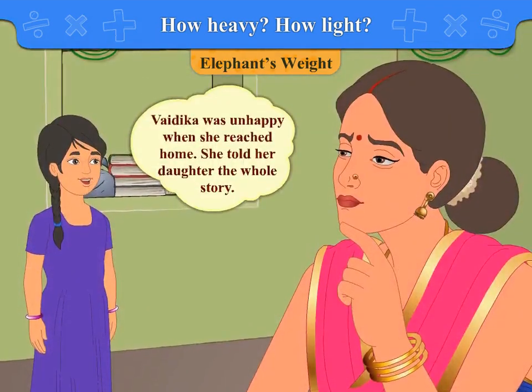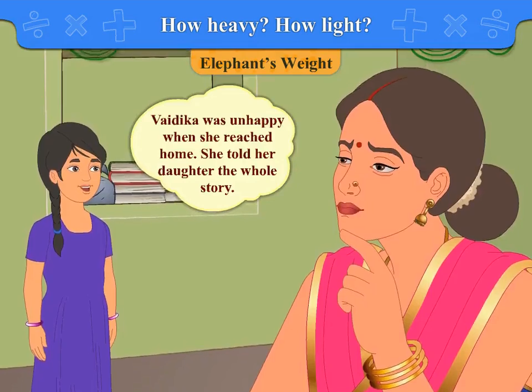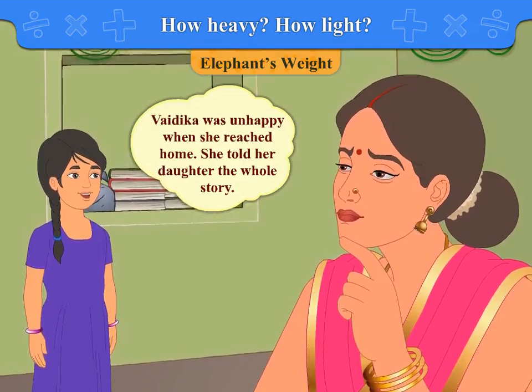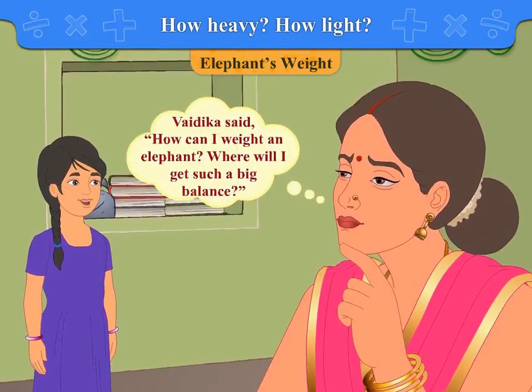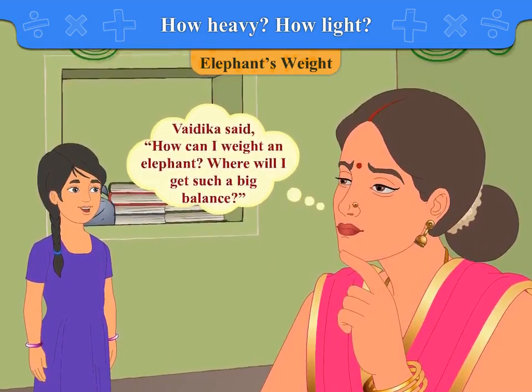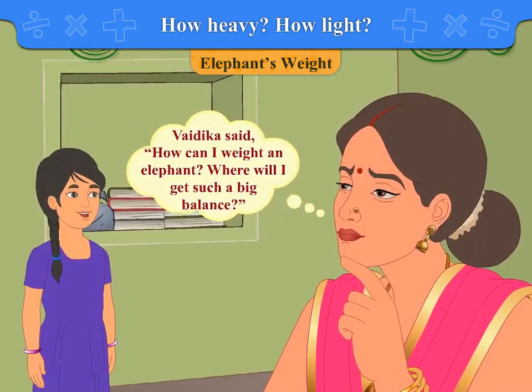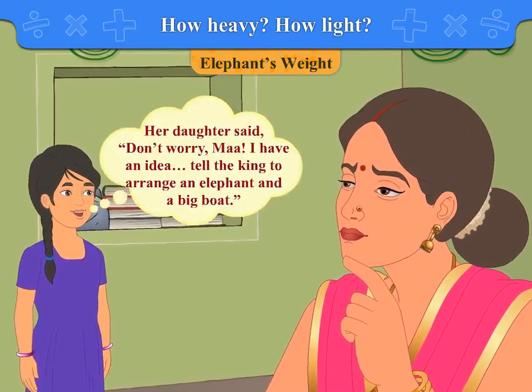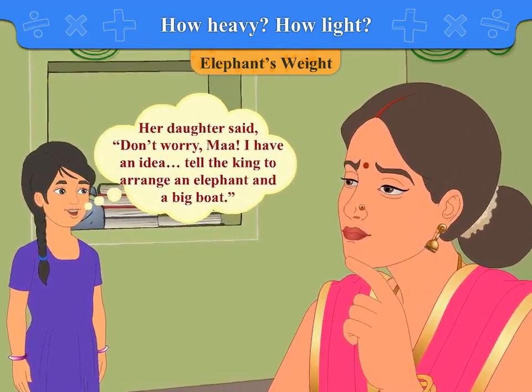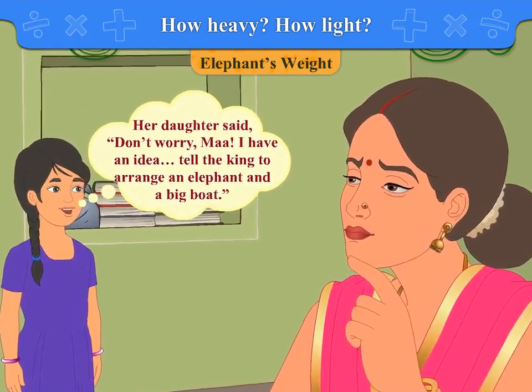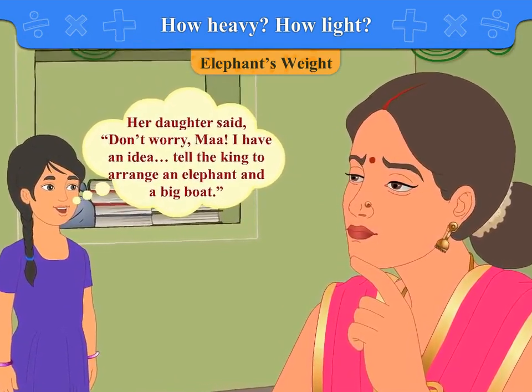Vaidika was unhappy when she reached home. She told her daughter the whole story. Vaidika said, "How can I weigh an elephant? Where will I get such a big balance?" Her daughter said, "Don't worry, Ma. I have an idea. Tell the king to arrange an elephant and a big boat."